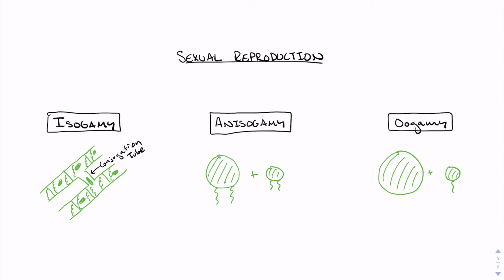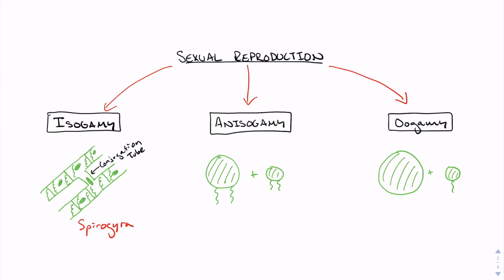Now, whether an algae uses any one of these three life cycles, there are also distinctions we can make within just the sexual phase of the life cycle, the union of the gametes. In isogamy, two identical-looking motile cells will join to form the zygote. An example of this would be in the green algae Spirogyra.